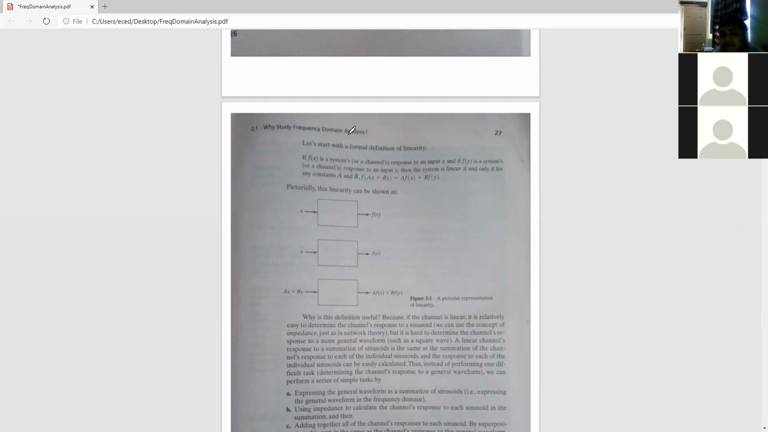Then let's start with the formal definition of linearity, because we all have heard that the system should be a linear time invariant system. So those types of systems are being dealt with. You all know the definition of linearity. There is an input x, then its output will be, say, a function of x, y. If I multiply one input with A and another input with B, the summation of both the inputs should also be amplified in the same magnitude, by A times and B times. This is also shown graphically.